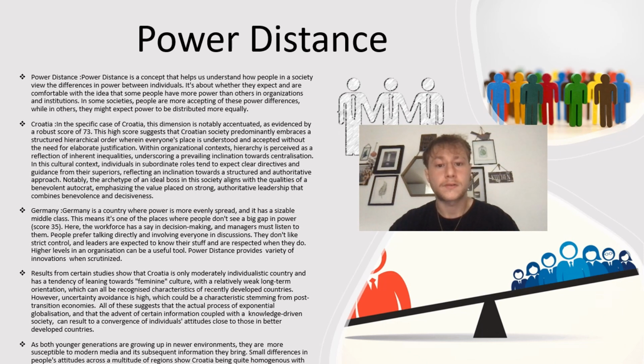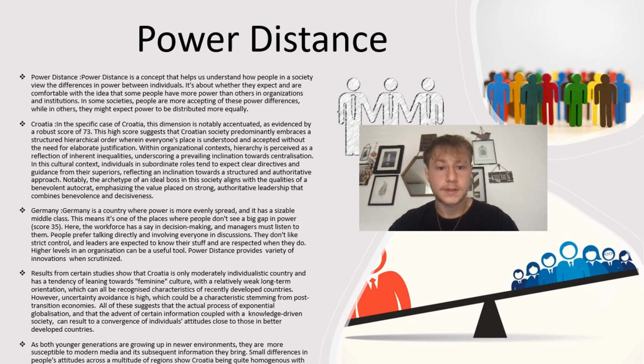This high score suggests that Croatian society predominantly embraces a structured hierarchical order wherein everyone's place is understood and accepted without the need for elaborate justification. Within organizational contexts, hierarchy is perceived as a reflection of inherent inequalities, underscoring a prevalent inclination towards centralization.